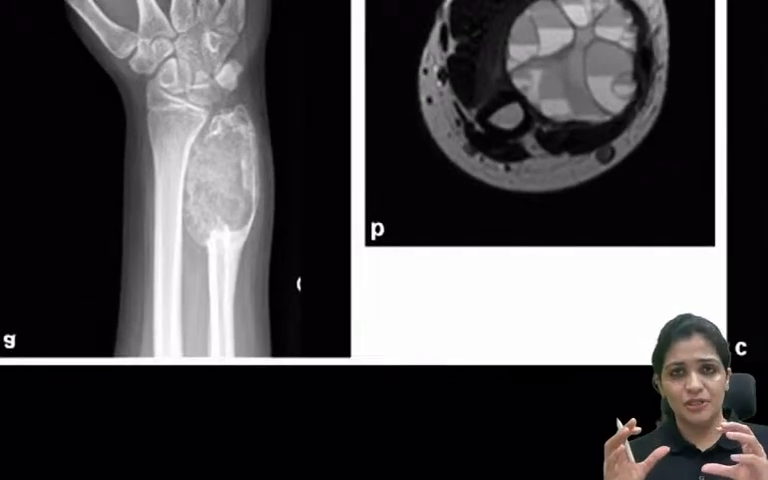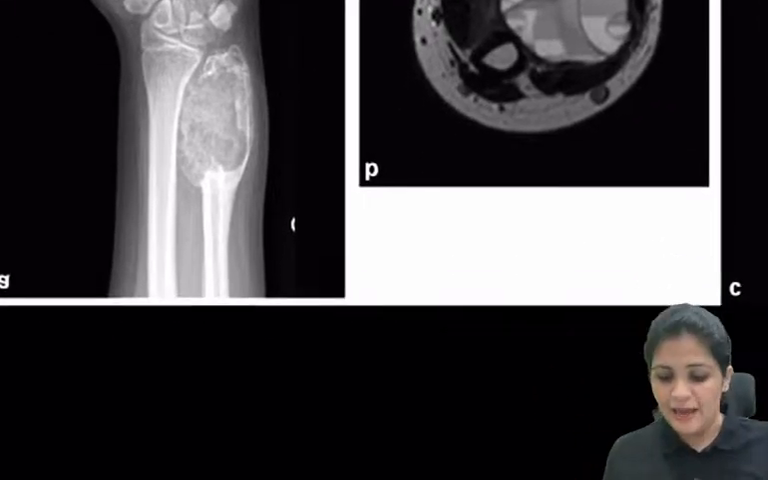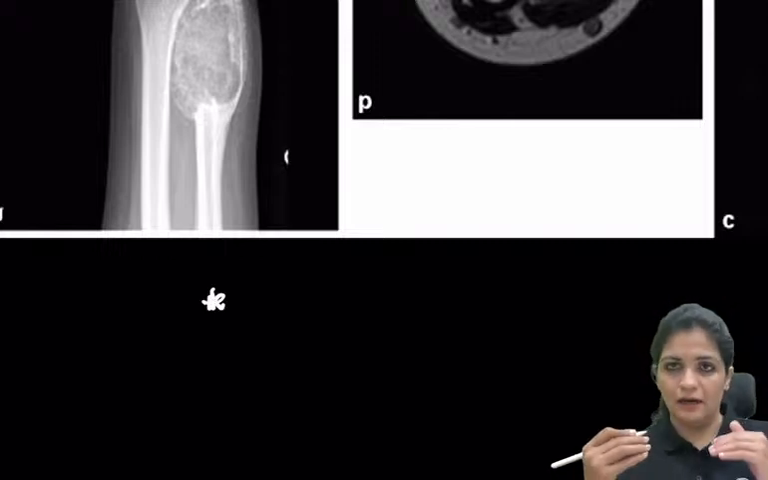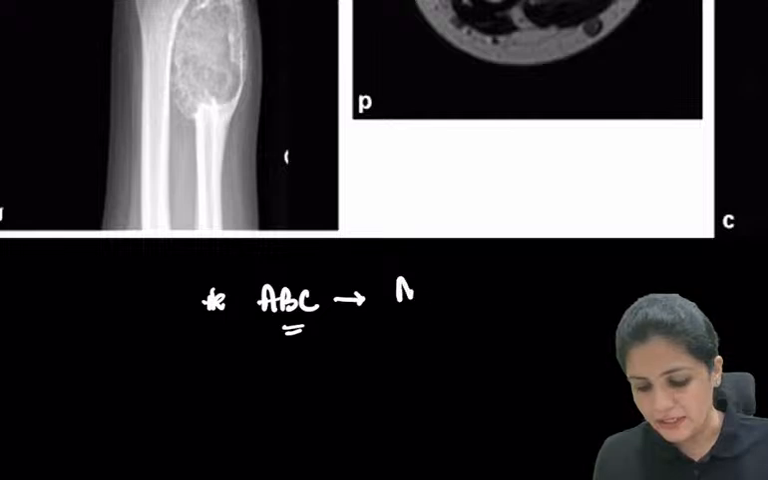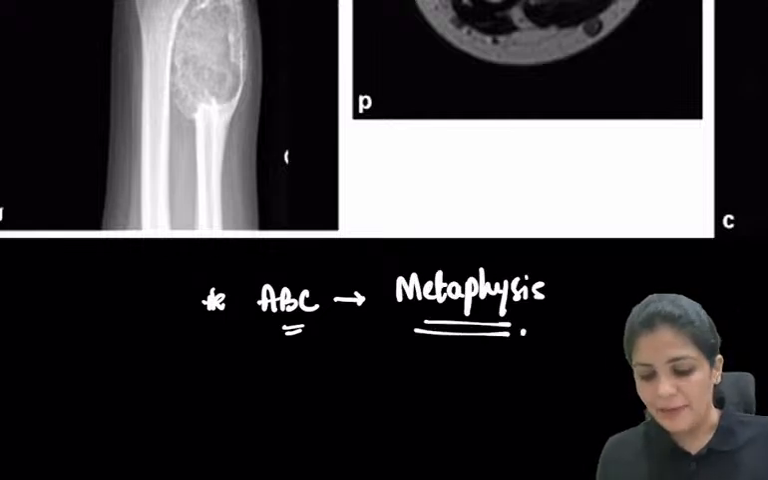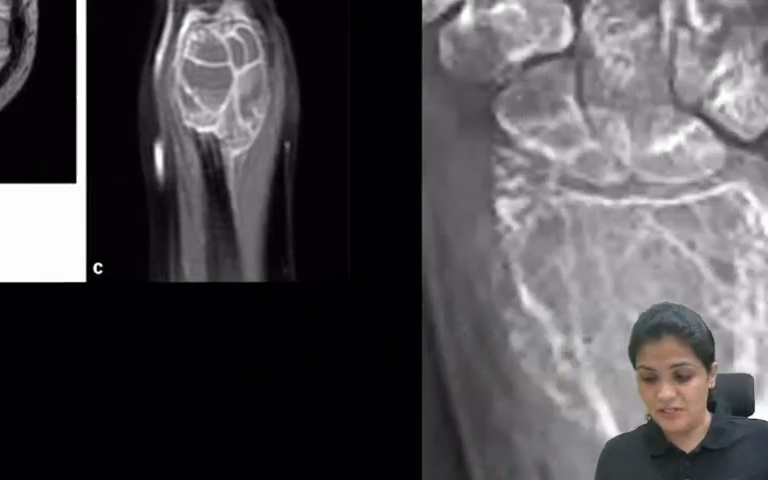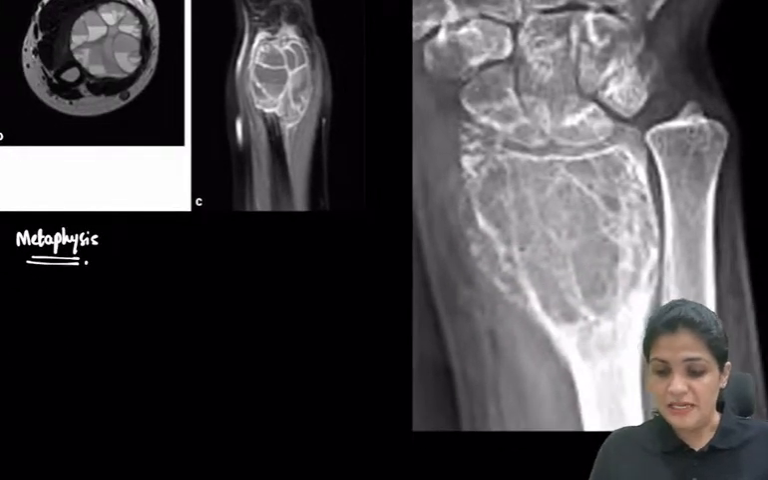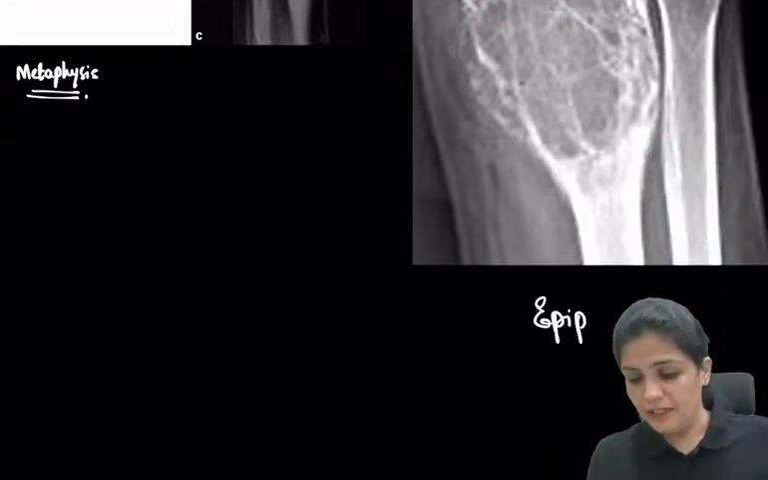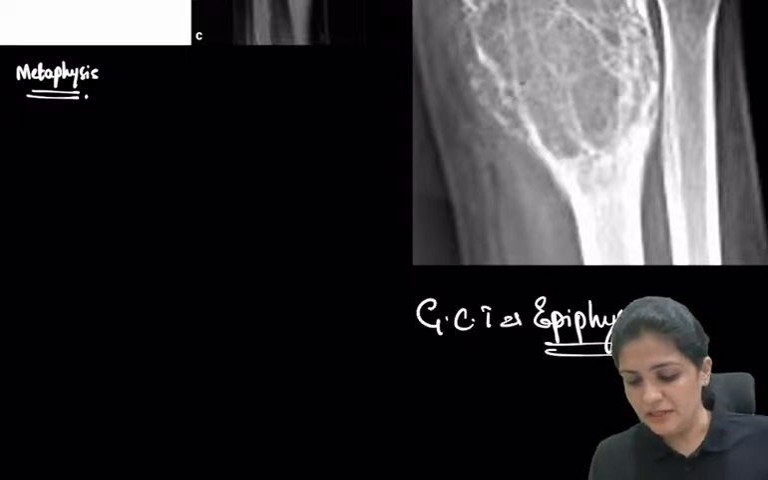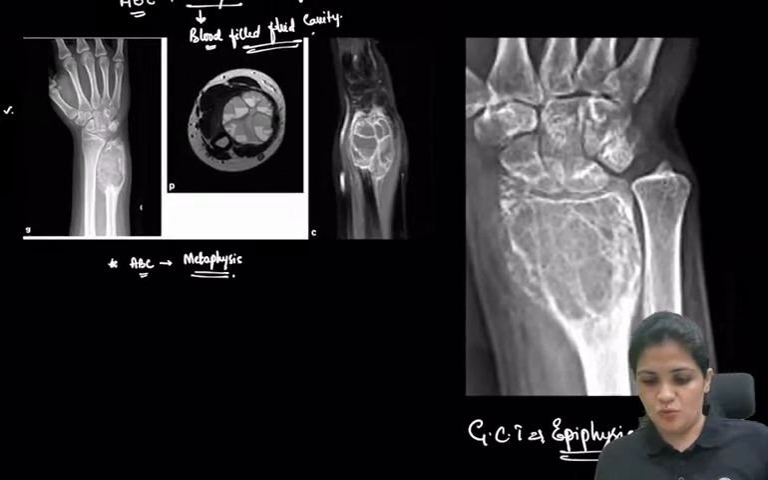Usually we have a confusion between ABC and GCT, but one thing which divides it is, for ABC, the site of origin is from the metaphysis, right? Metaphysis. But whereas your GCT, so this is your GCT. You see the GCT, this is clearly from this particular region. So what is this particular region? This is your epi, right? So GCT, the region is epiphysis, and see these two, you have to see.